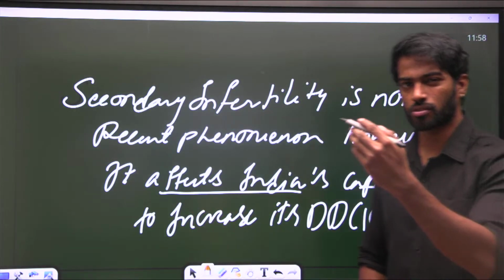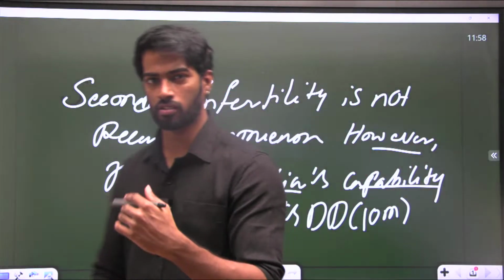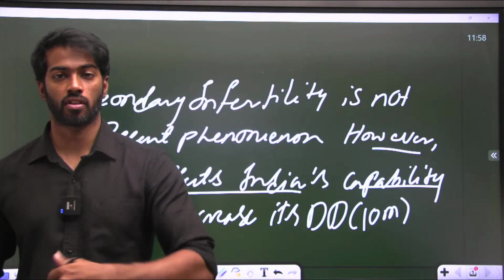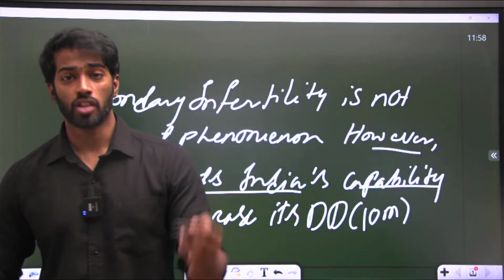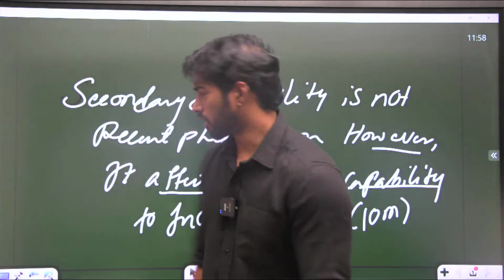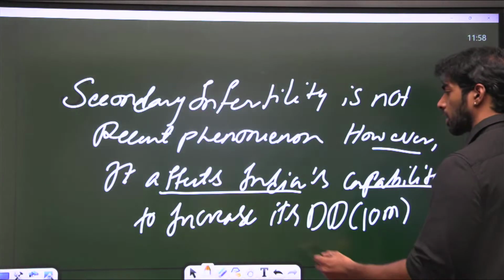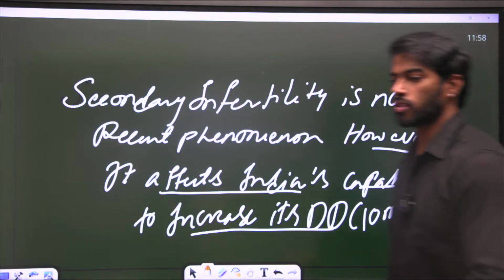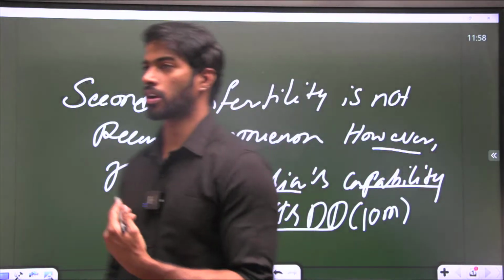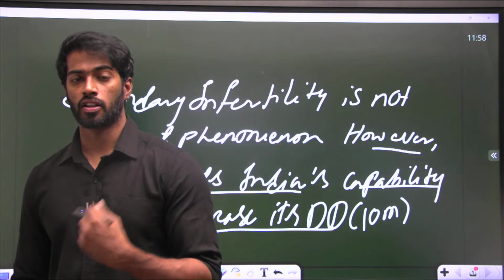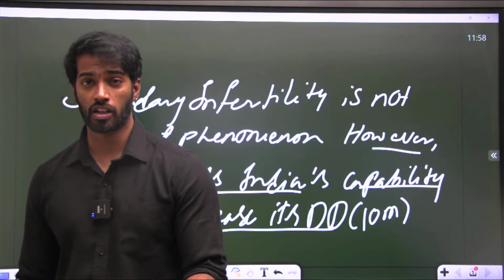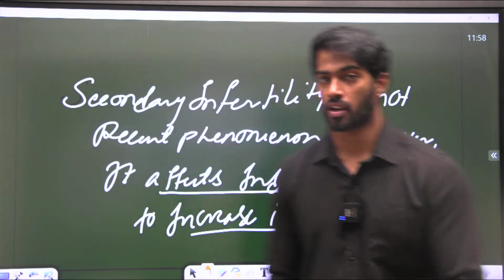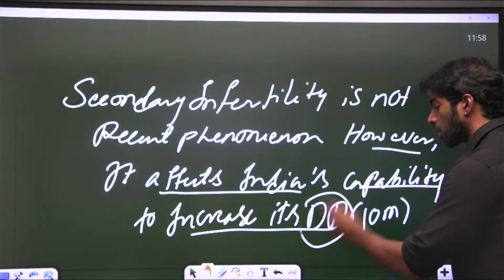Then you would write, as a non-core dimension, what secondary infertility is. You would write how a couple not being able to conceive a second child after the first child is nothing but secondary infertility. Then you would write some causes, right? And then you would go to the main demand, which is saying that it affects India's capability in increasing its demographic dividend. Then how would you write it? You would write about total replacement fertility. Then you would write about the causes of low total replacement fertility and what India can do to ensure that the total replacement fertility is proper and secondary infertility is not affecting our demographic dividend.